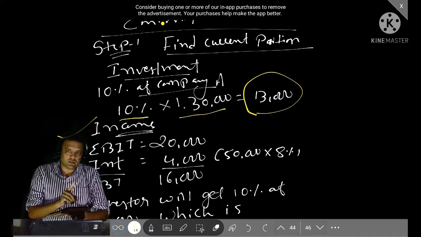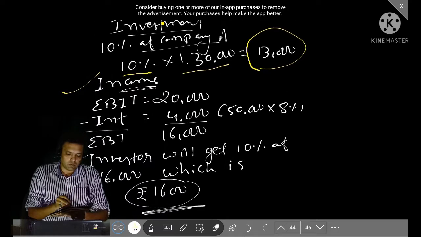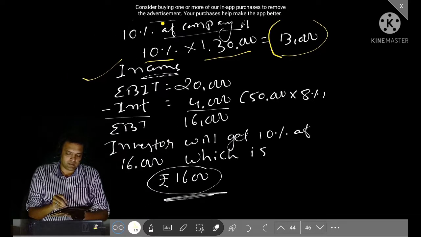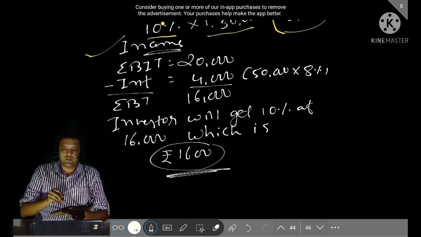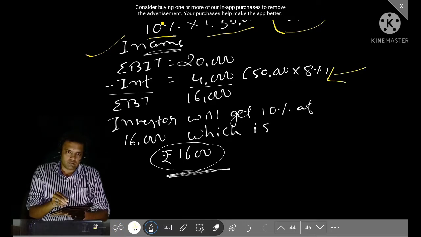From 20,000, the company will first repay the debenture holders, so the interest burden is 8% of 50,000, which is 4,000.